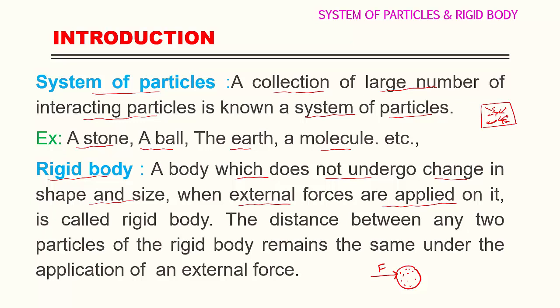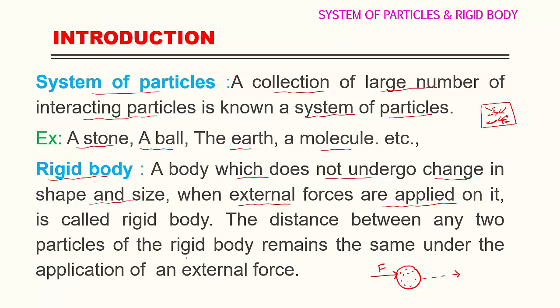Now what happens? The ball's size and shape does not change, but it starts to move. It will change its position, but its shape and size remain constant when external force is applied. So this is called a rigid body. A body which does not undergo any change in shape and size when external forces are applied on it is called a rigid body.